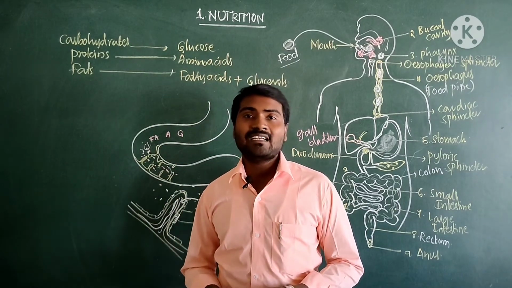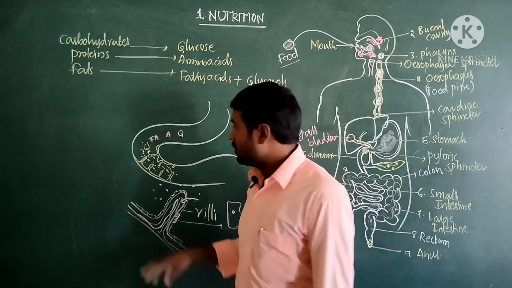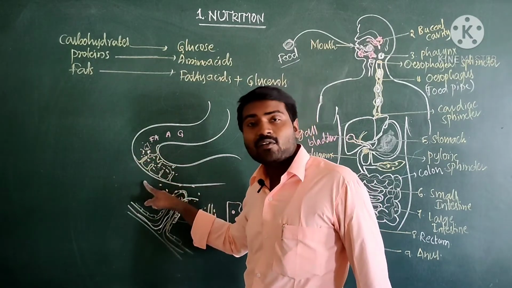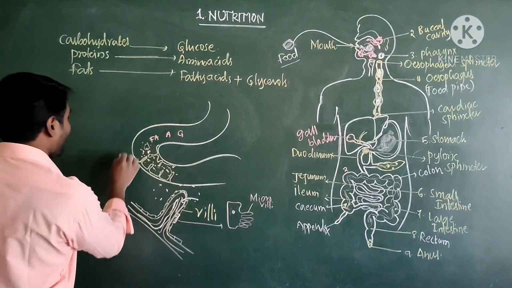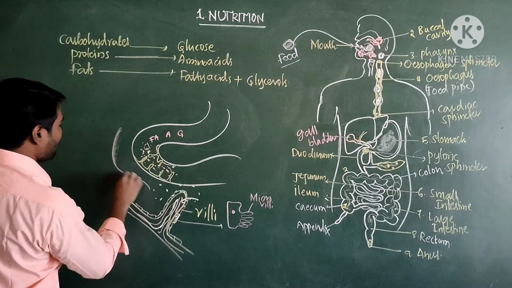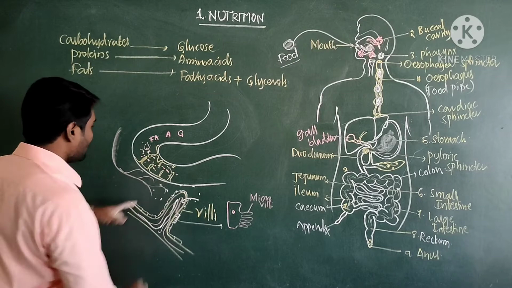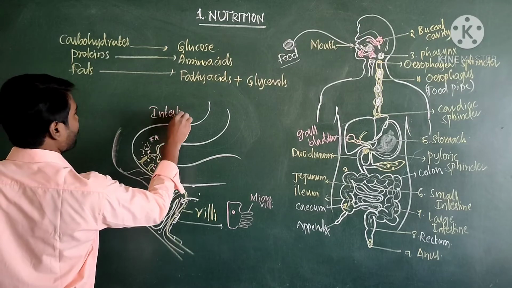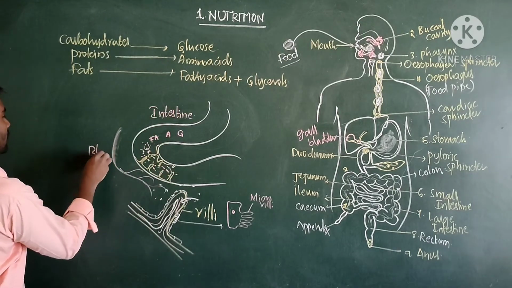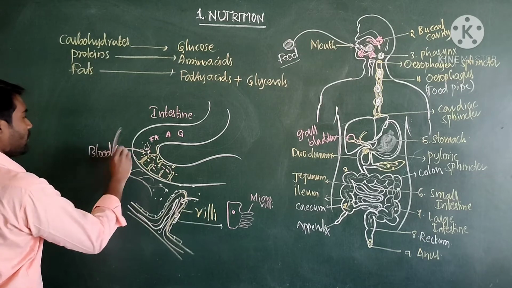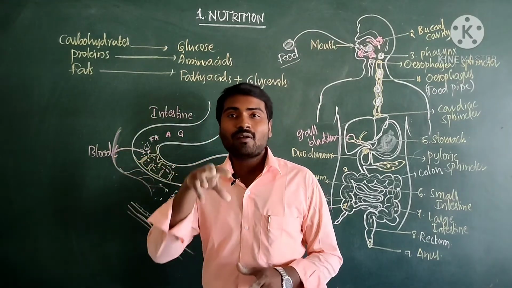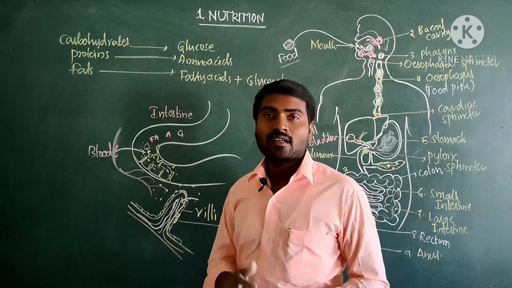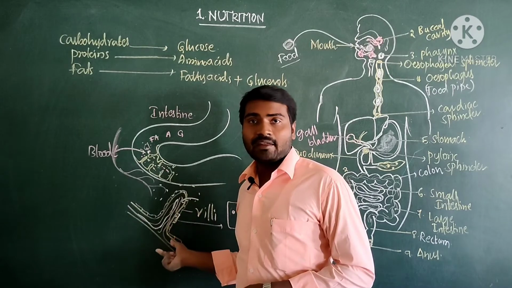Now the third step is called absorption. What is meant by absorption? The simple molecules from the small intestine move into the blood circulatory system. Along the wall of the intestine there are many blood vessels. So from the intestine, food is going to move into the blood circulatory system. Such movement of food from the small intestine to the blood circulatory system is known as absorption. The absorption is done by villi.